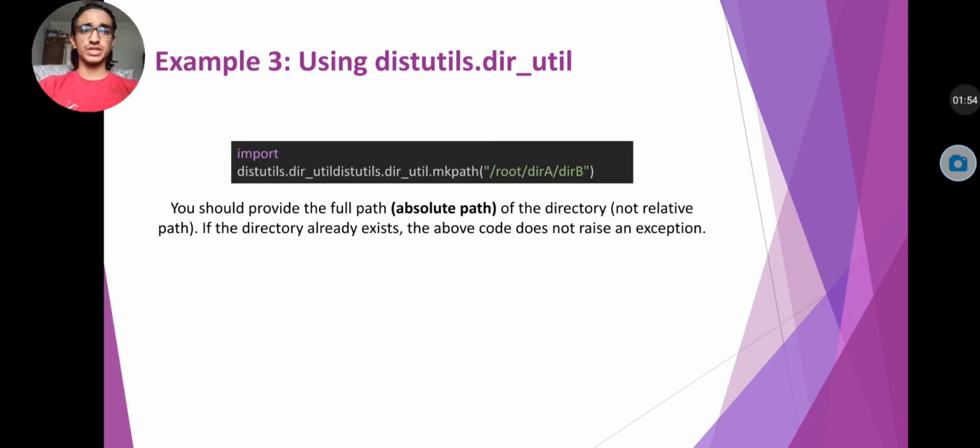Example 3 using distutils.dir_util. Here is another code. Import distutils.dir_util, mkpath in brackets your absolute path. You should provide the full path of the directory. If the directory already exists, the above code does not raise an exception.